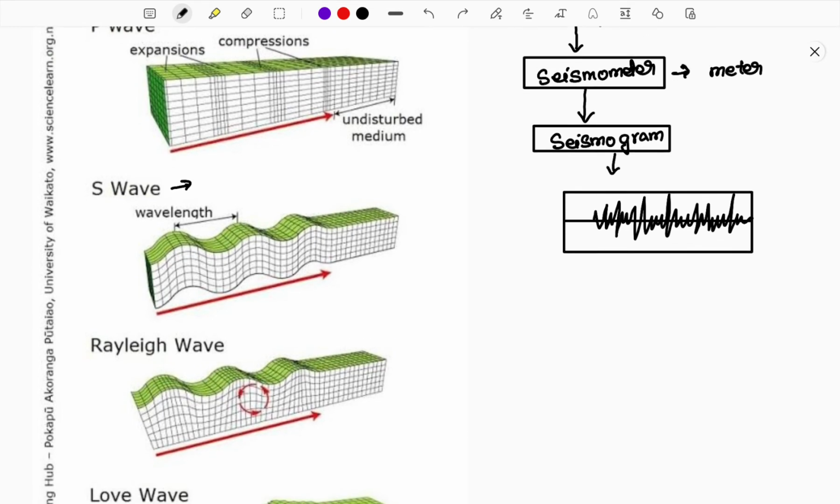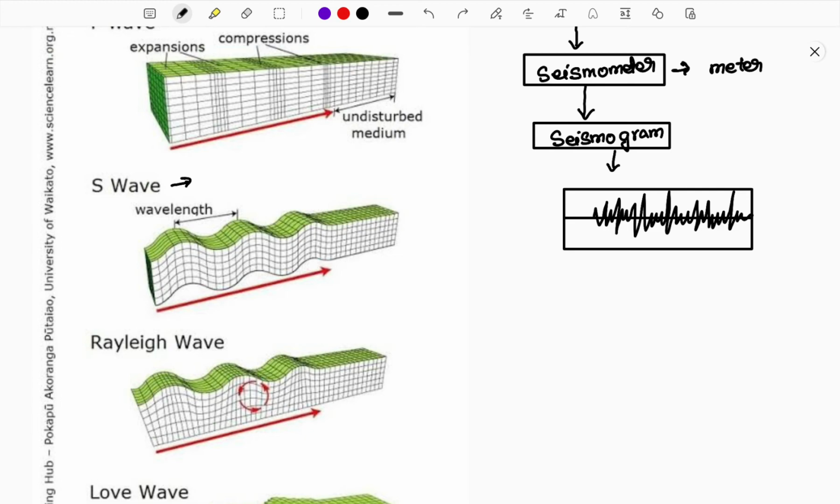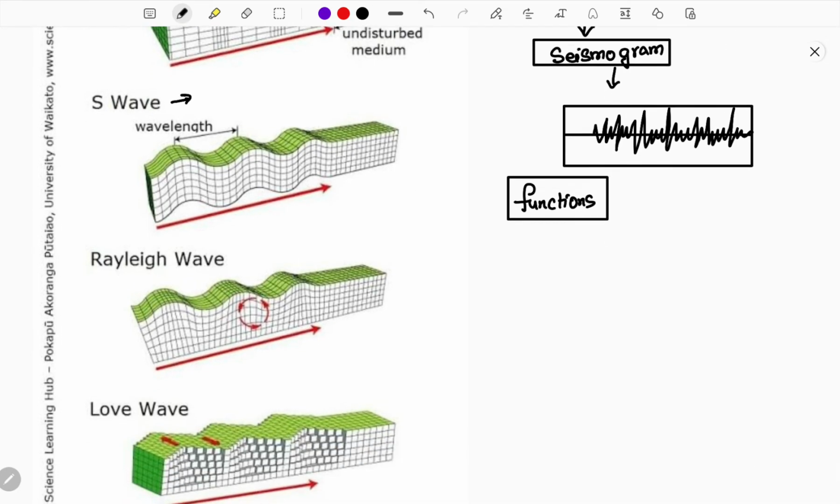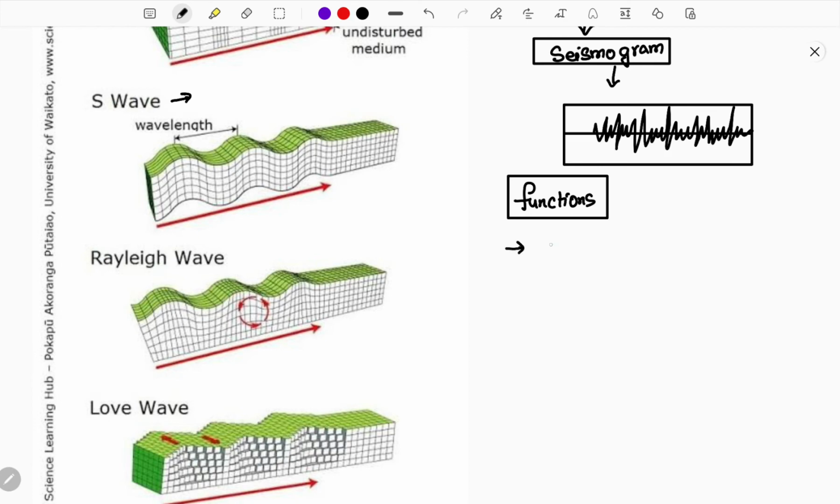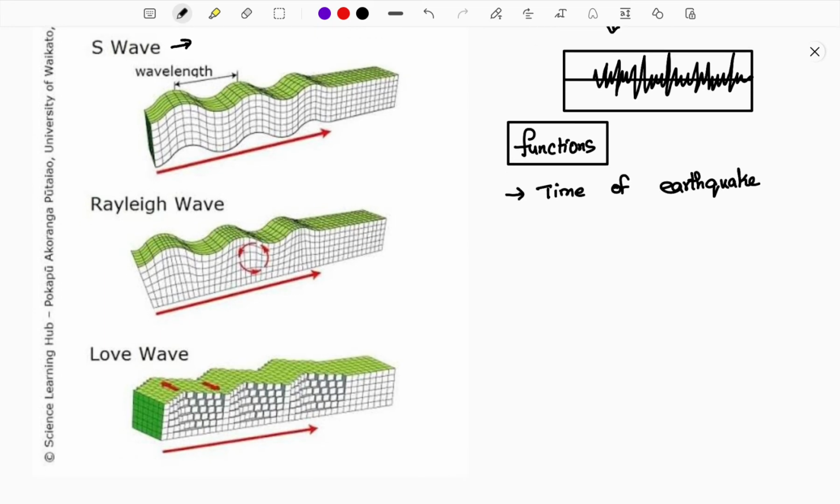Now let us understand the function of the seismograph. We are studying seismic waves, so let us see the functions and importance of seismic waves, and how they are helpful. Seismic waves can detect the time of the earthquake. It is measured through the seismogram, and from that we come to know when and at what time the earthquake occurred.